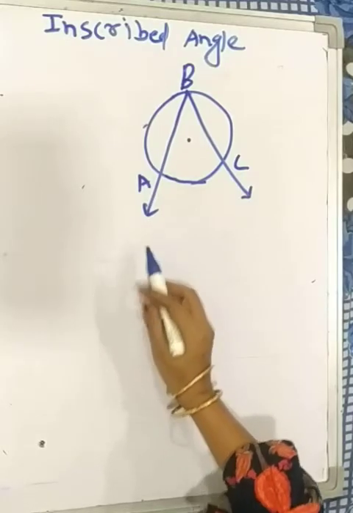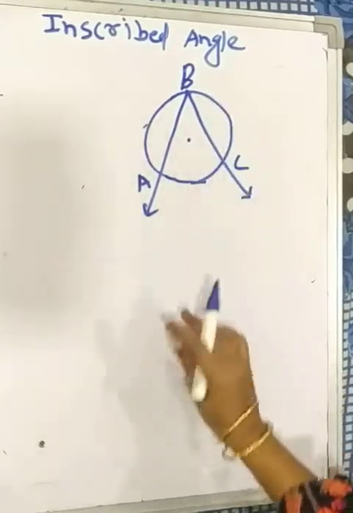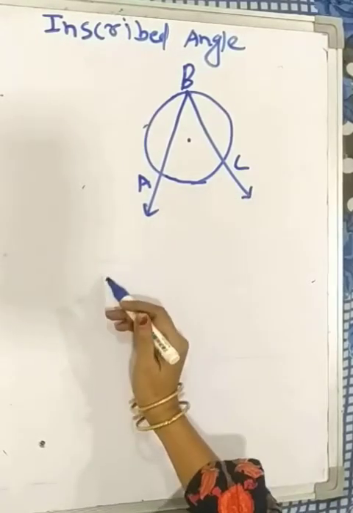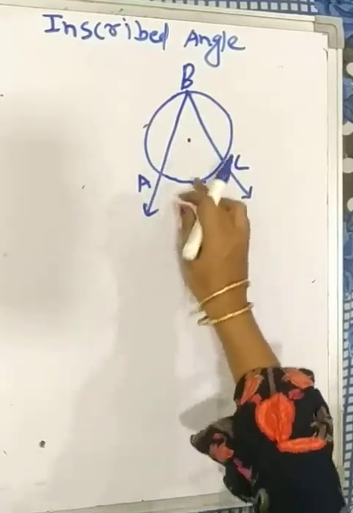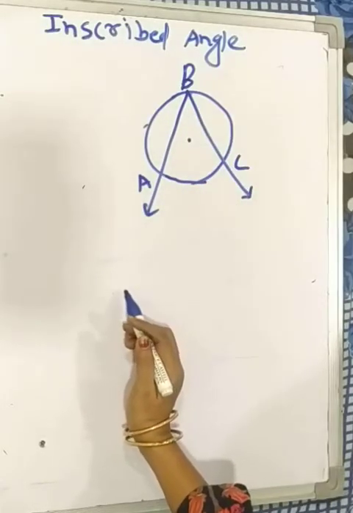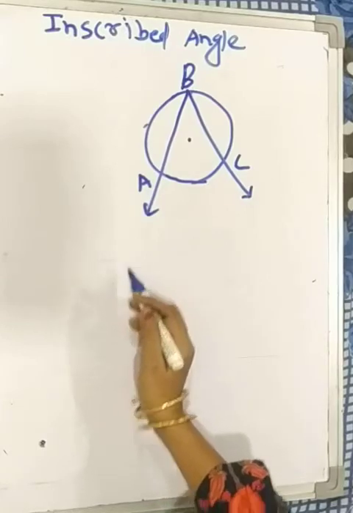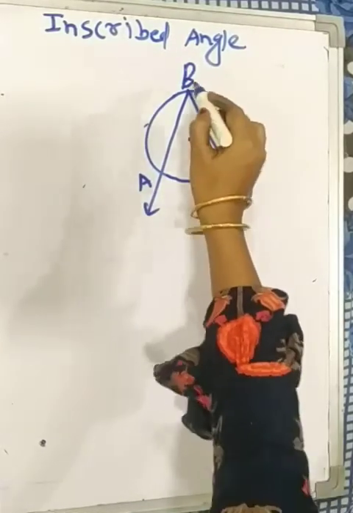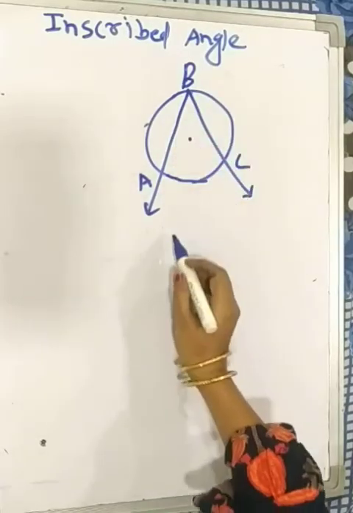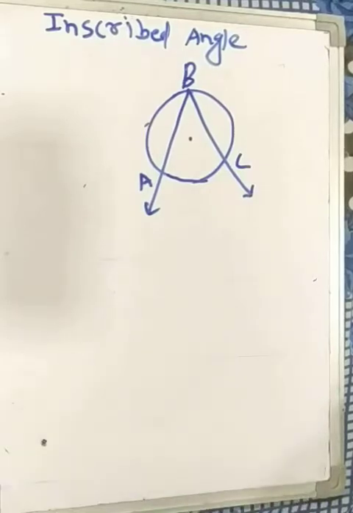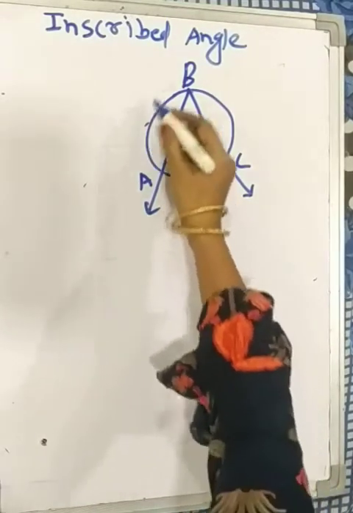Both the arms are secants. BA and BC are the arms, and both arms are secants because BA and BC touch the circle in two distinct points. Therefore, BA and BC are the secants. In the figure, angle ABC is an inscribed angle because vertex B lies on the circle and both the arms BA and BC are secants. Therefore, angle ABC is inscribed in arc ABC.